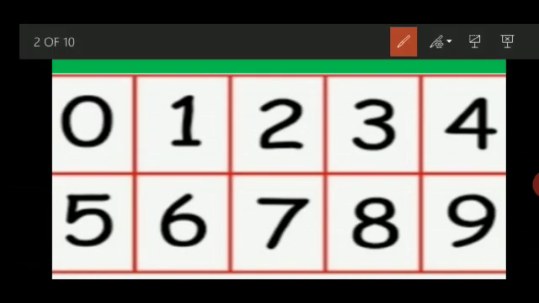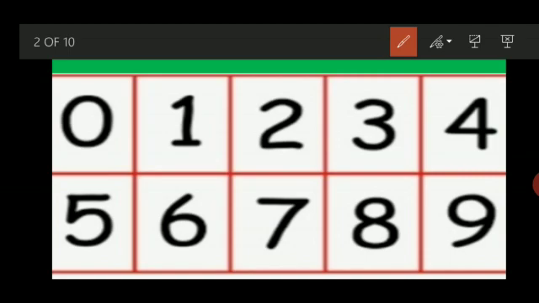Students, I hope you have recognized these numbers well. These numbers, as I already told you, are the members of the math family. Based on these numbers from 0 to 9, we will learn the after numbers of all the numbers which we are going to solve.